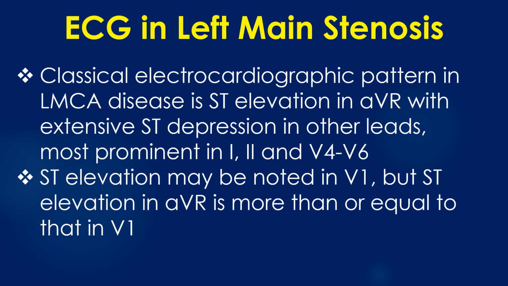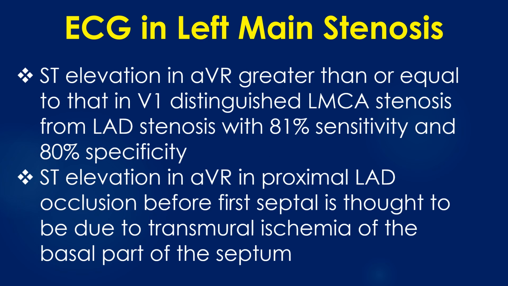Classical electrocardiographic pattern in left main coronary artery disease is ST elevation in AVR with extensive ST depression in other leads, most prominent in lead 1, 2 and V4 to V6. ST elevation may be noted in V1, but ST elevation in AVR is more than or equal to that in V1. ST elevation in AVR greater than or equal to that in V1 distinguished left main stenosis from left anterior descending coronary artery stenosis with 81% sensitivity and 80% specificity.